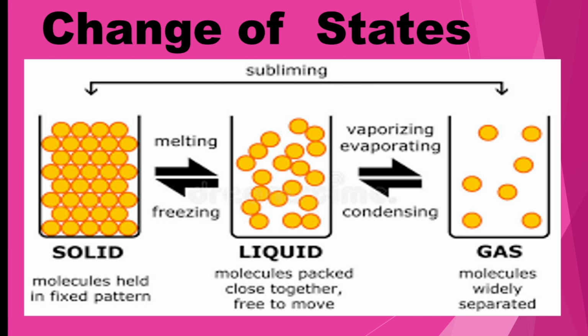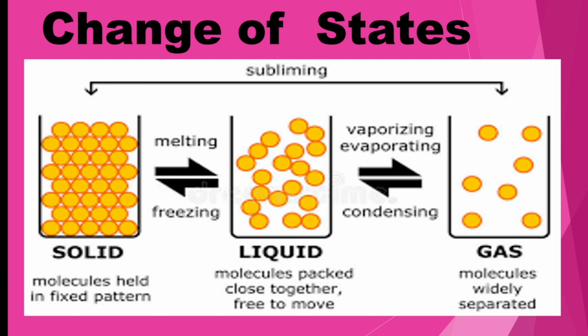The states of matter can change from one form to another when we heat or cool it. For example, ice, which is solid in form, can be changed into water, liquid, when you heat it. So when we heat a solid, it changes to its liquid form. For example, when you heat ice, it changes into liquid, water. The process by which a solid changes to liquid is called melting.